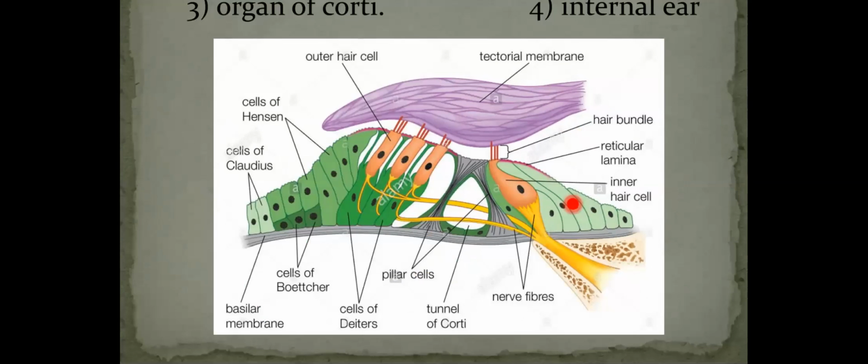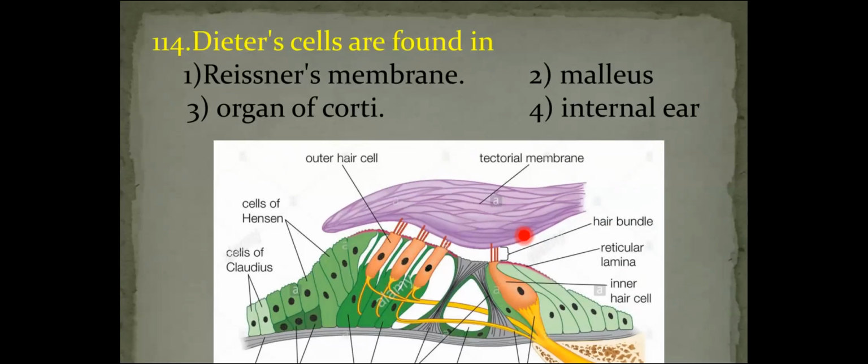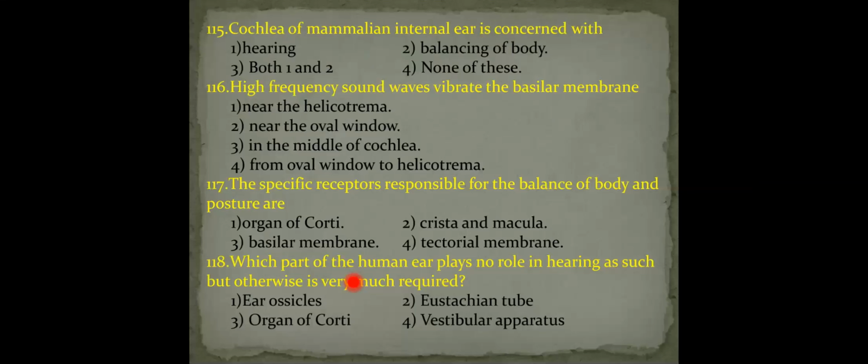Here you can see the cells of Deiters. These cells are a type of supporting cells. So cells of Deiters are present in the organ of Corti. Therefore, the answer is the third option. Next, question number 115.